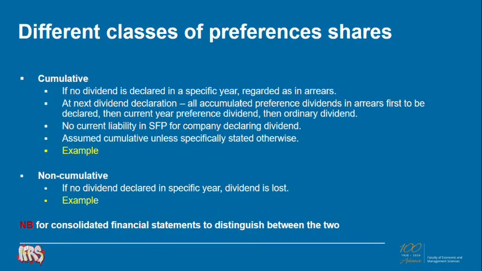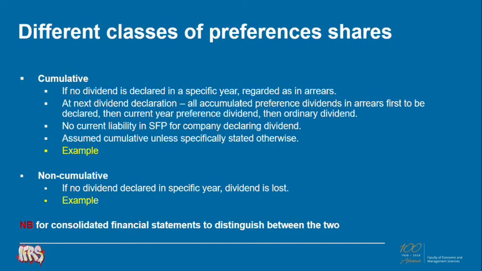For purposes of preparing consolidated financial statements, it is very important to distinguish between cumulative and non-cumulative preference shares, as it has a direct implication in the preparation of your consolidation journal entries and ultimately the consolidated financial statements. You will see the effect of that in the examples in Chapter 8.